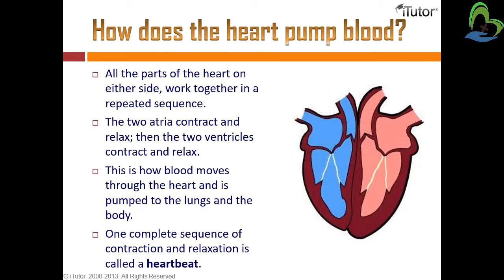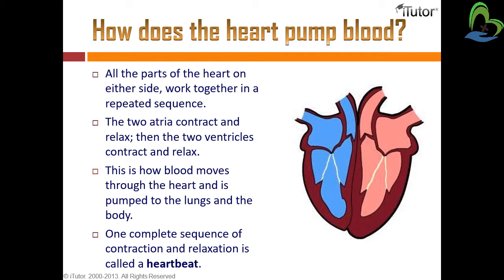All the parts of the heart on either side work together in a repeated sequence. So all the parts of the heart, the two atria and two ventricles, these four parts work together in a particular manner. The two atria contract and relax, then the two ventricles contract and relax. So first contraction of the atria occurs, and then after the atria contract and relax, the ventricles' contraction and relaxation starts.